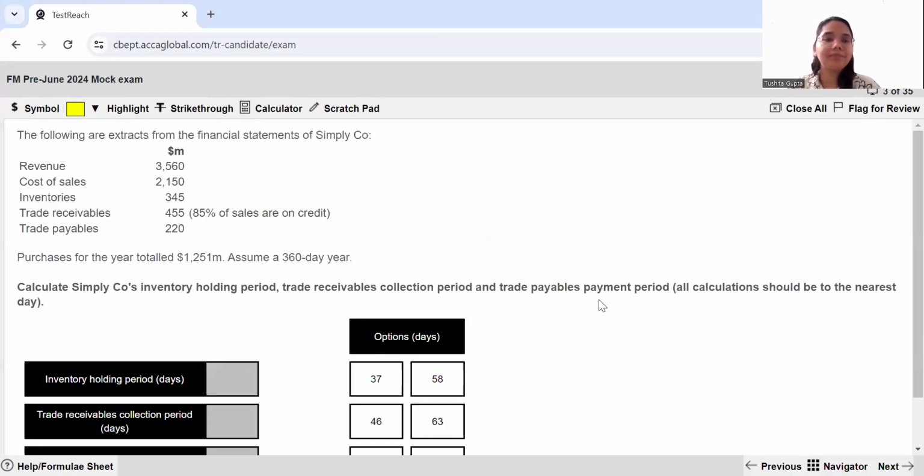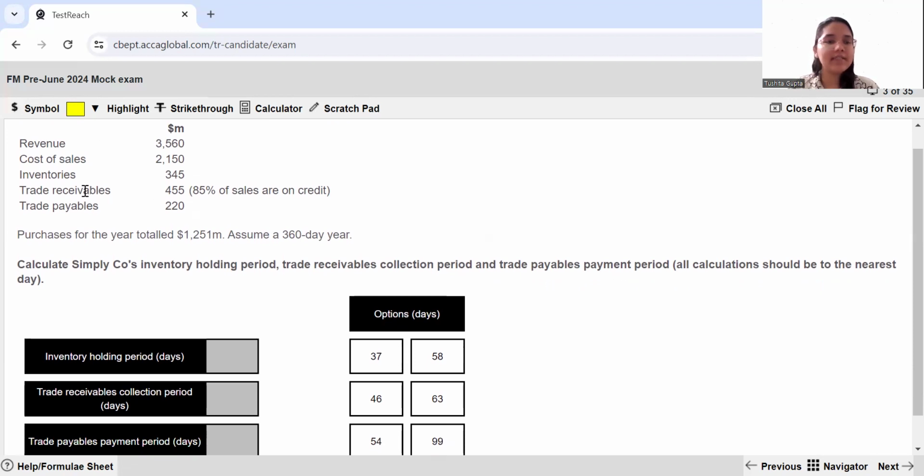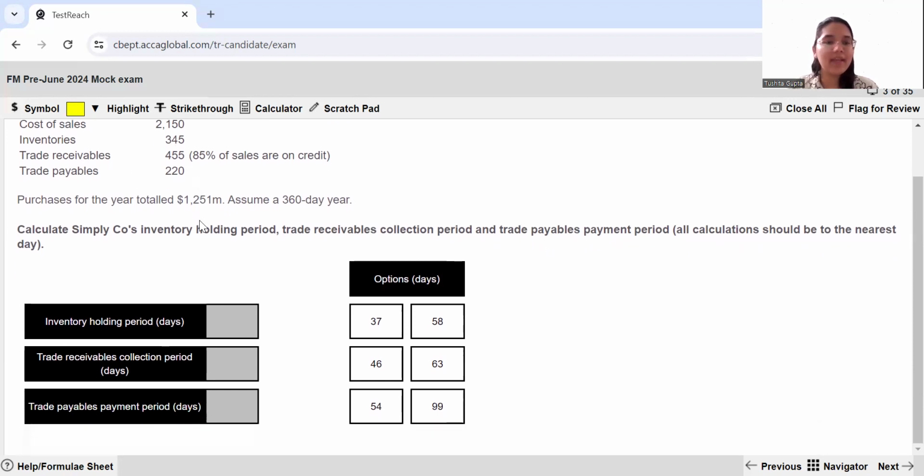Moving ahead, all right. So the following are the extracts of the financial statements of Simply Company. This is the revenue, this is the cost of sales, inventory, trade receivables, payables. Purchases for the year have totaled to $1,251 million. Assume a 360-day year. Calculate Simply Company's inventory holding period, trade receivable collection period, and trade payables payment period. All calculations should be to the nearest day.